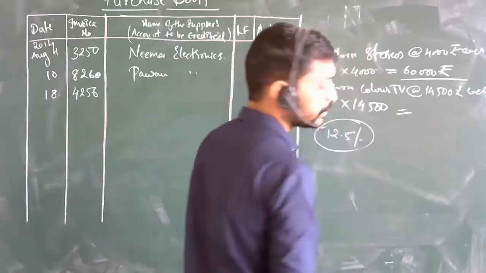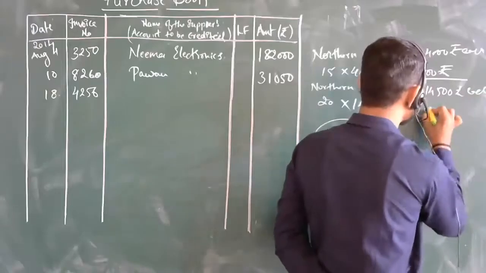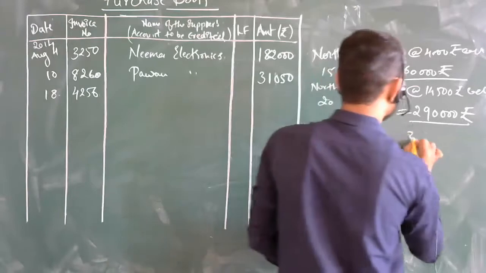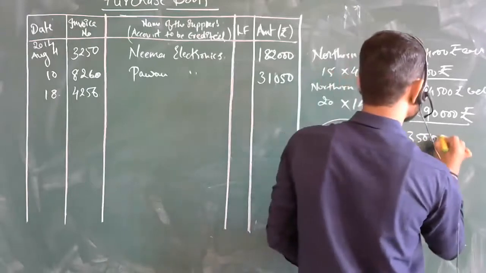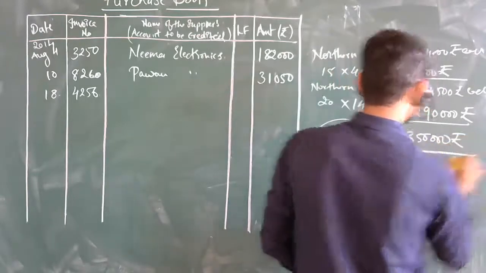Just check it. 20 into 14,500 means 2,90,000, so with the stereos it is 3,50,000, yes, sir.